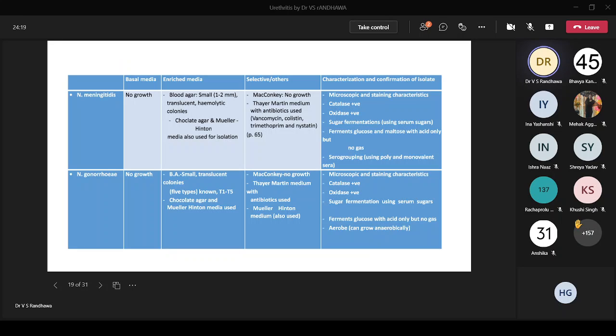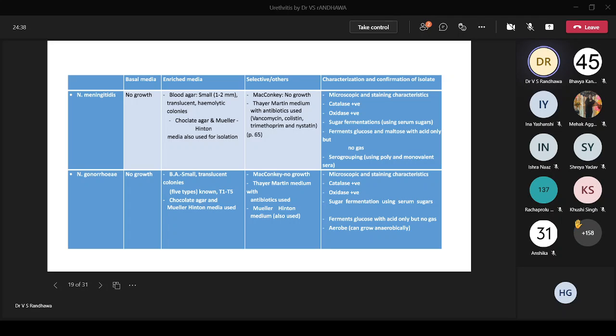Then a little bit about the cultural characteristics. Like I was telling you, whenever we are seeing any microbe, you should see how does it grow. Does it grow in basal media? What's the picture on the enriched media? Any selective media that's required? And what are the characteristics of the microbe?